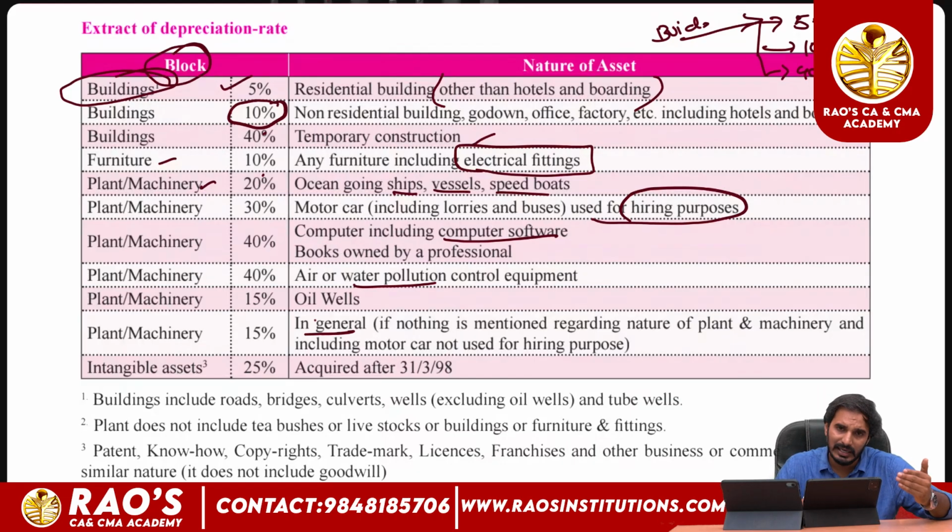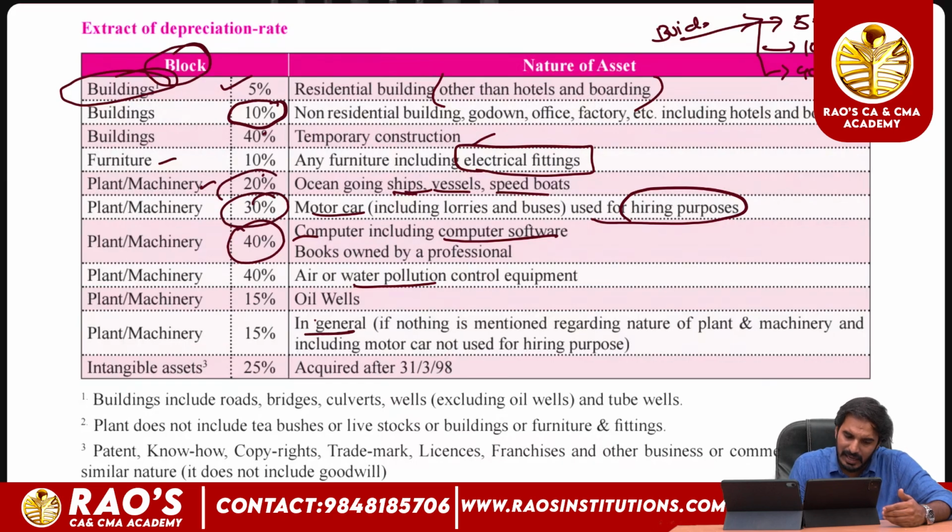But if the asset is different, because the definition of plant itself is an inclusive definition, which consists of a number of assets. In such a case, the plant includes computers, which is 40%, motor cars, which is 30%, ships, which is 20%, air and water pollution control equipment 40%, and oil wells 15%. And in general it is 15% also.